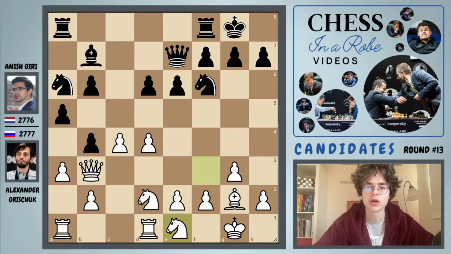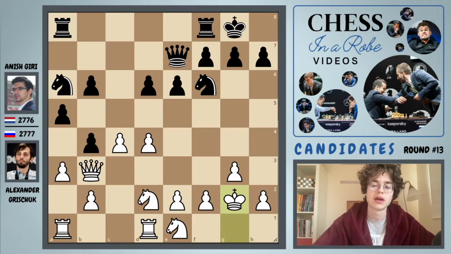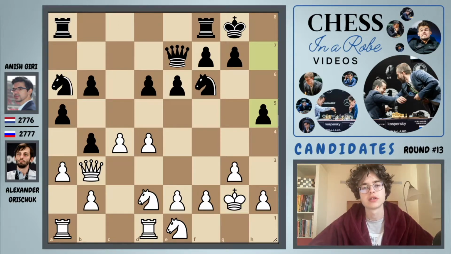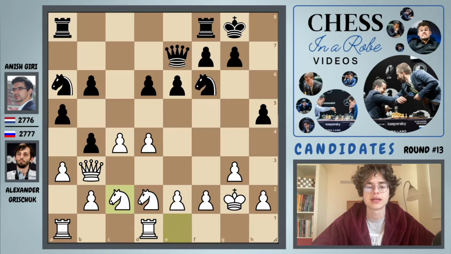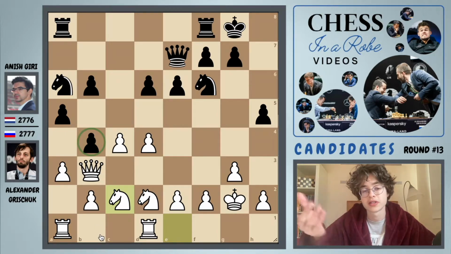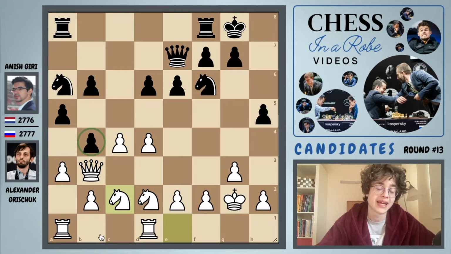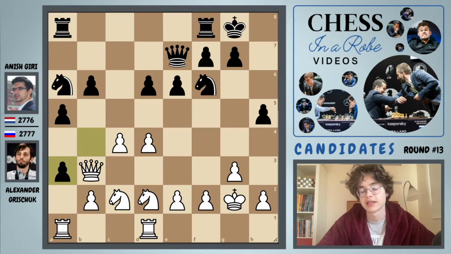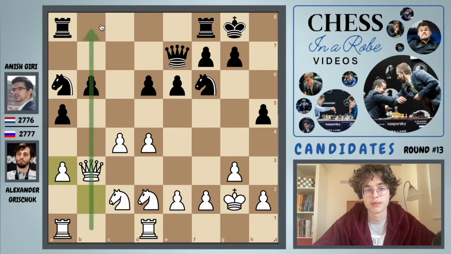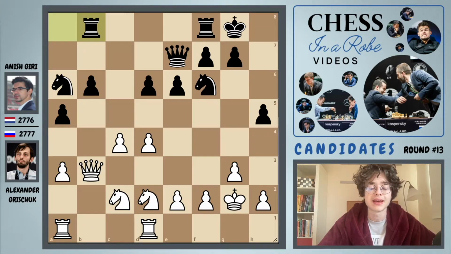So we have knight to e1, bishop takes on g2, king takes, the bishops get exchanged, and now we have h5. I like this very much, of course. It's logical that he goes for the imbalances. He tries to go for his own initiative, and I pretty much like this move h5. Now we have knight to c2, as I told you, further pressurizing this pawn on b4. Now, of course, this pawn is under attack, and so actually black needs to take on a3. Grischuk takes back with the b pawn in order for this rook to open itself on the half open b file. We have rook a to b8 and now e4.